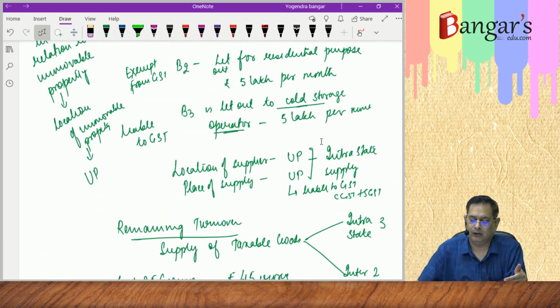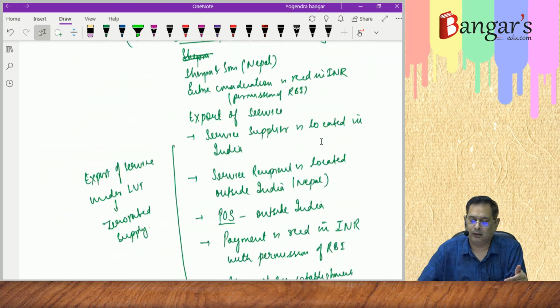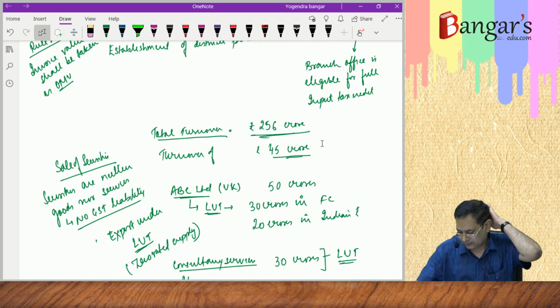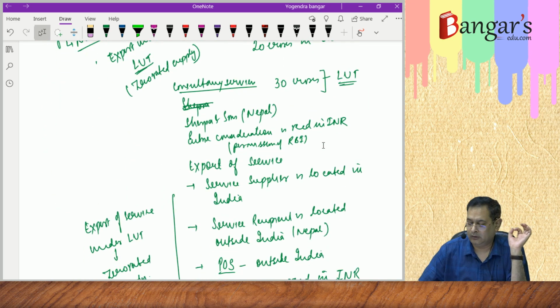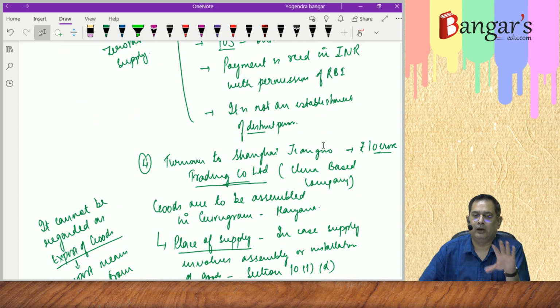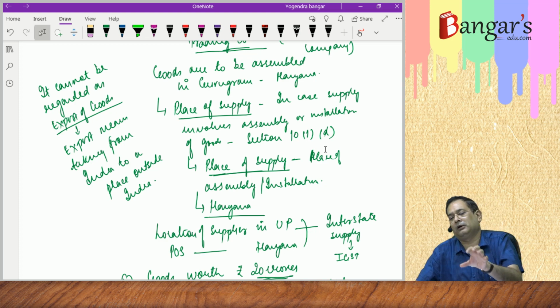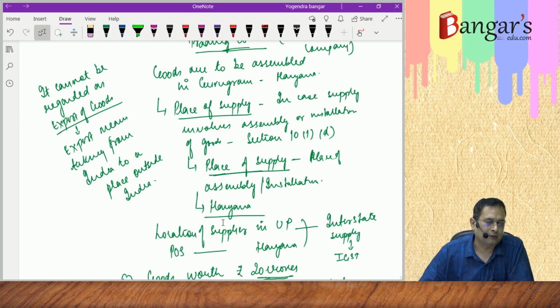What we have given here, the description, basically this all comes under the ambit of the working notes. So you have to properly write the same. This is a comprehensive question which has been discussed by us relating to the computation of GST liability, covering transactions which are not regarded as supply of goods or supply of services, transactions under the ambit of export, interstate supplies, intrastate supplies, sale on approval basis, and certain valuation principles have also been applied.